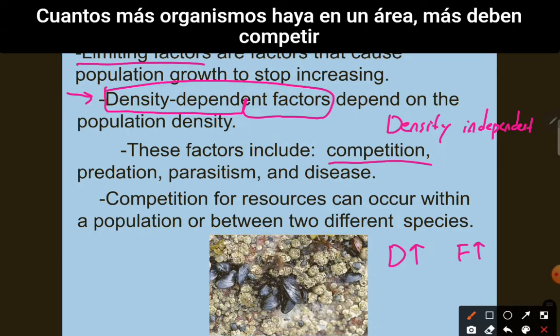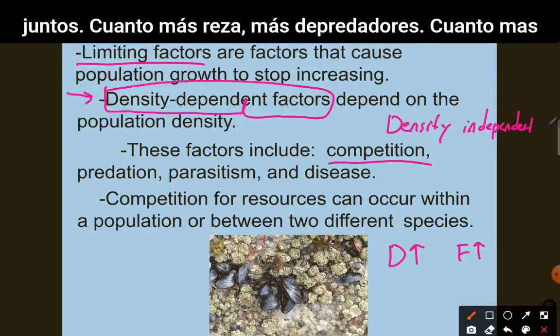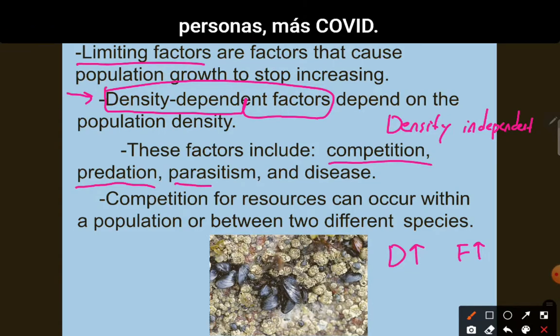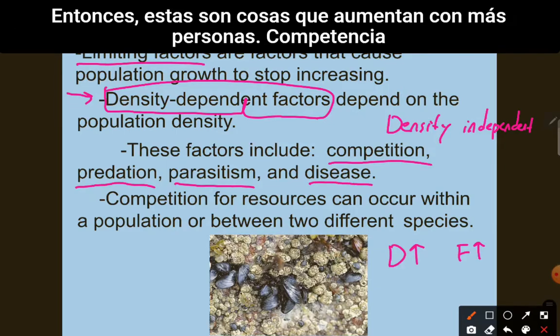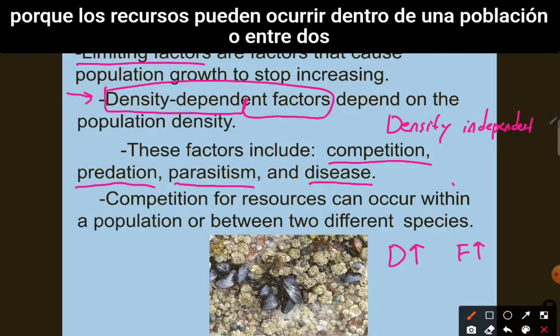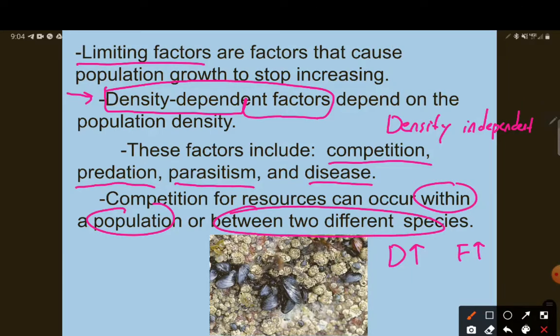The more organisms in an area, the more they must compete with each other. The more prey, the more predators. The more people, the more COVID. Right? So these are things that increase with more people. Competition for resources can occur within a population or between two different species.